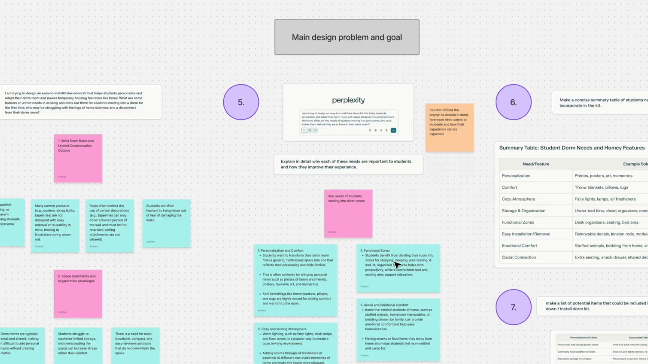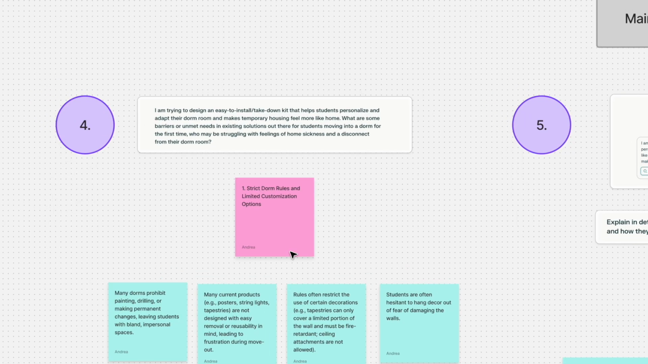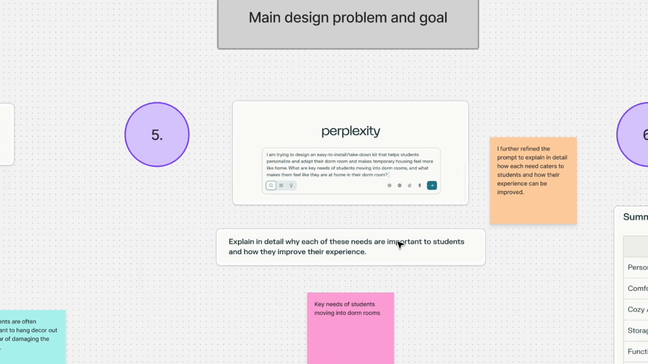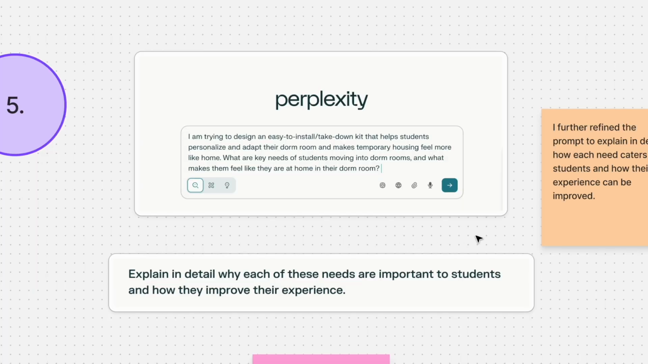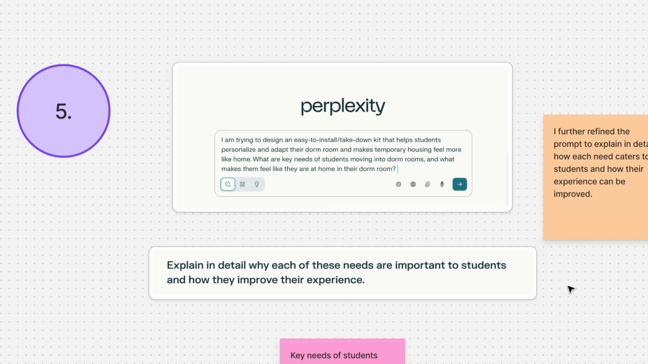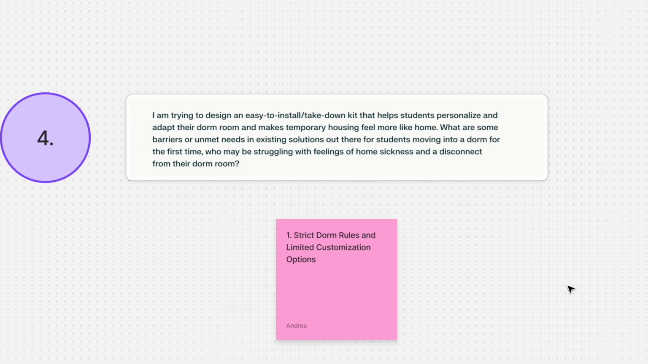Next, I focused my research on the core design problem I aimed to solve and the overall goal of my prototype: to help students feel at home in their dorm. I began by describing my design prompt to the AI and asking what key student needs could be addressed throughout this dorm kit. I also explored unmet needs and existing market solutions to help avoid repeating common shortcomings in my own prototype.